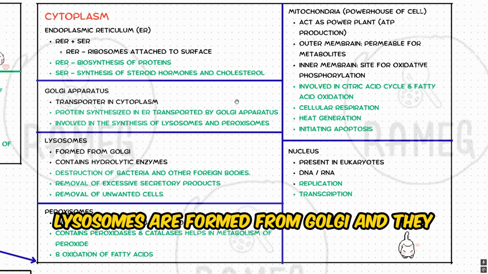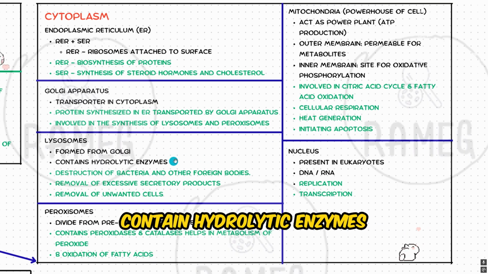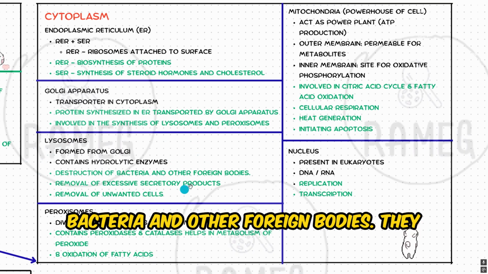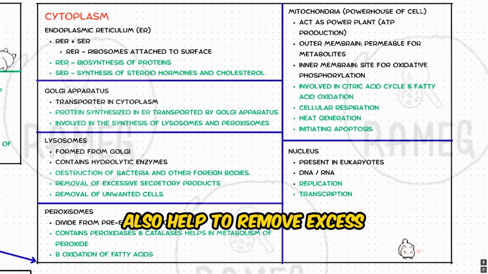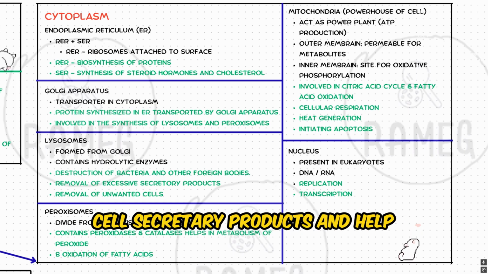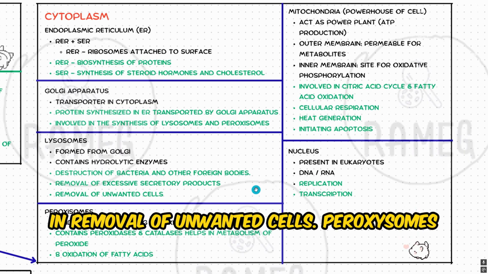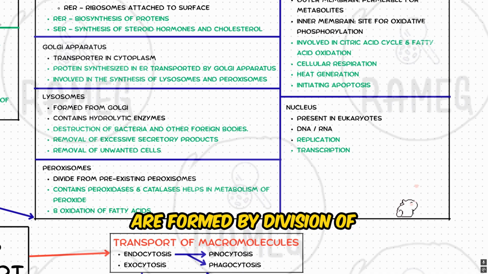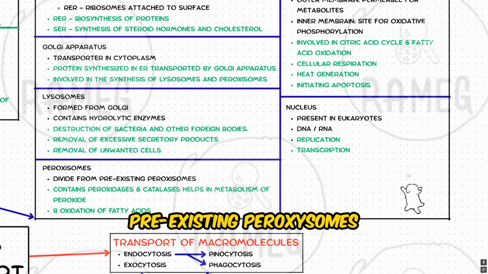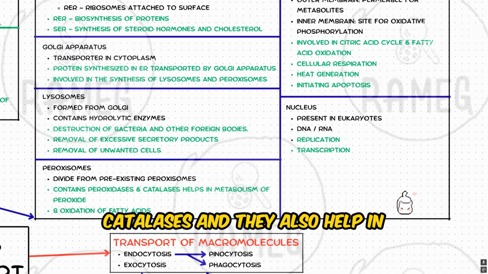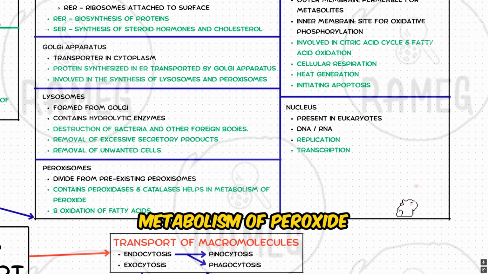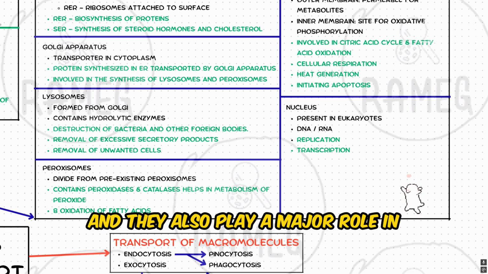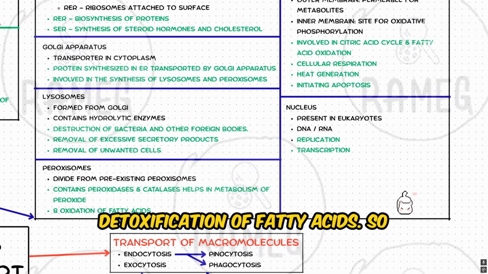Lysosomes are formed from Golgi, and they contain hydrolytic enzymes that help in destruction of bacteria and other foreign bodies. They also help to remove excessive secretory products and help in removal of unwanted cells. Peroxisomes are formed by division of pre-existing peroxisomes, and they contain peroxidases and catalases, and they also help in metabolism of peroxide, and they also play a major role in beta oxidation of fatty acids.